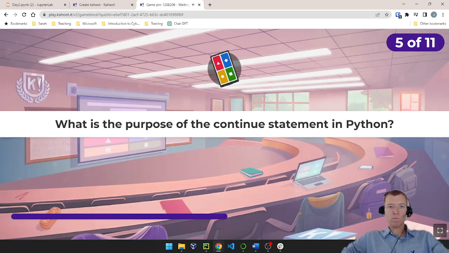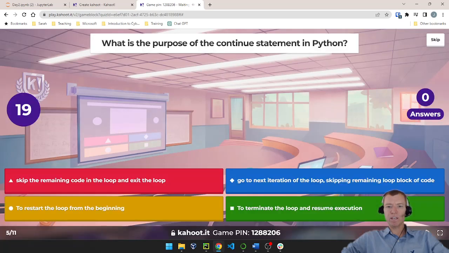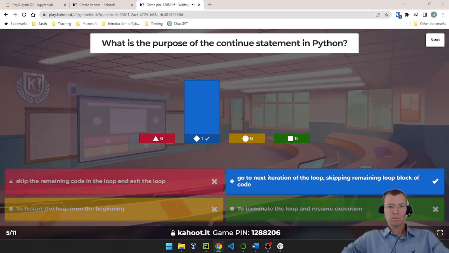Question number 5, what is the purpose of the continue statement in Python? Does that skip the remaining code in the loop and exit the loop? Goes to the next iteration of the loop, skipping the remaining loop block of code? Or does it restart the loop from the beginning? Or does it terminate the loop and resume execution? Yeah, so it goes to the next iteration of the loop, skipping any remaining code below that's part of that loop block of code.